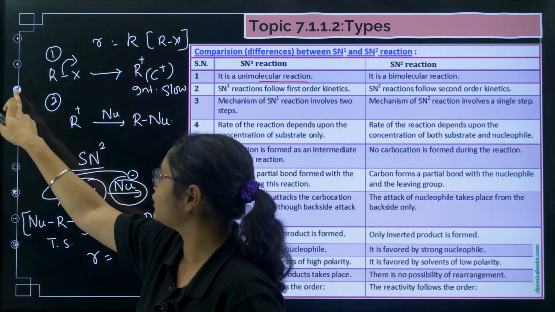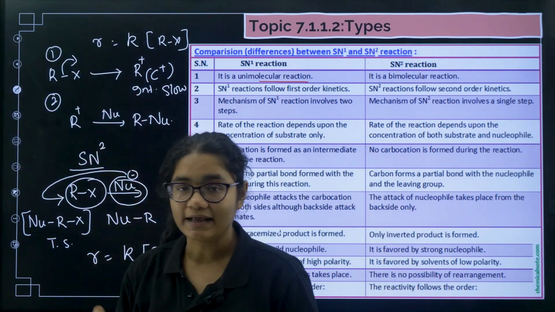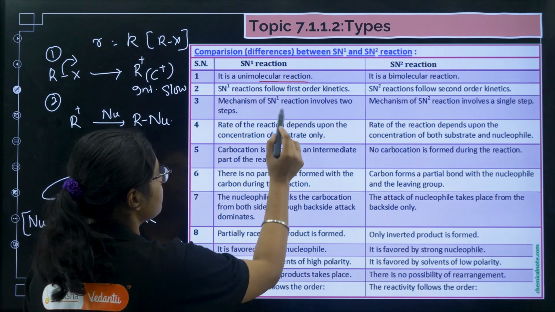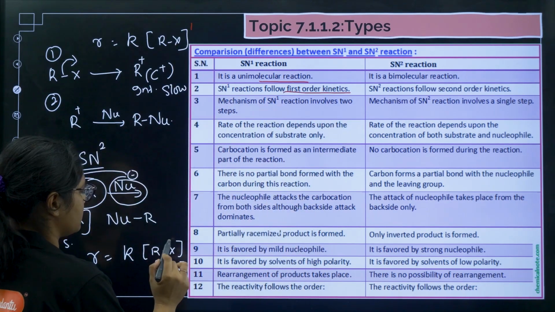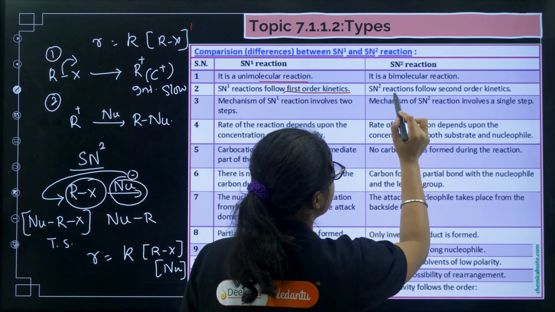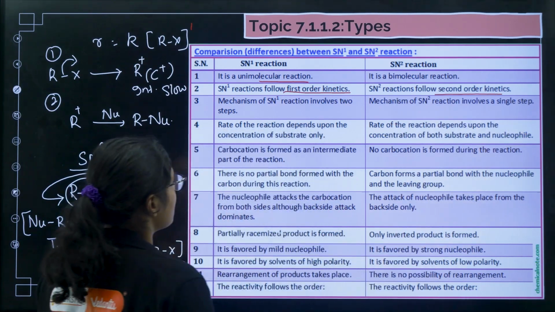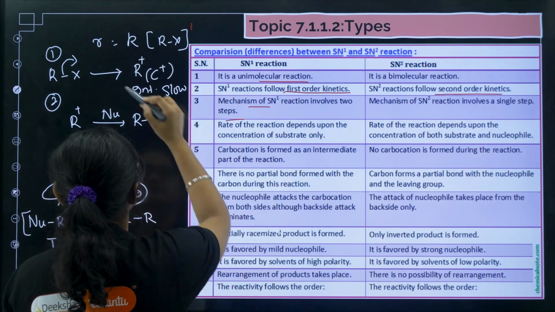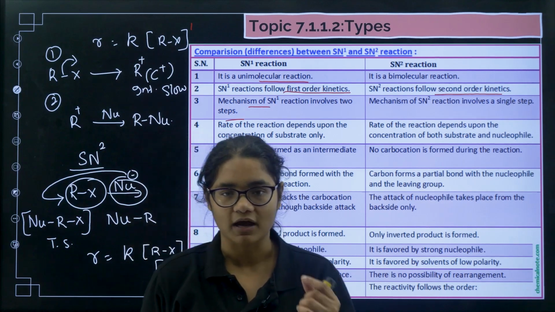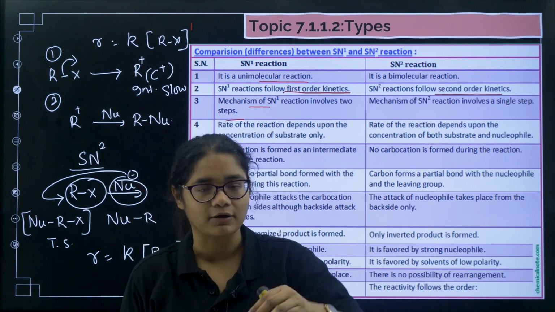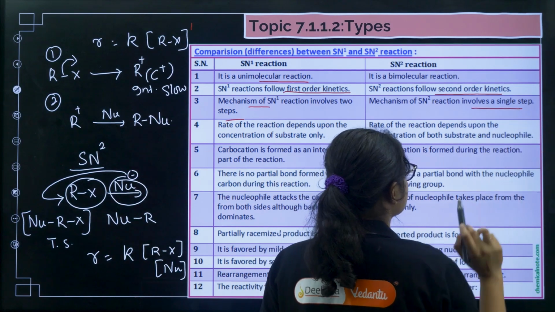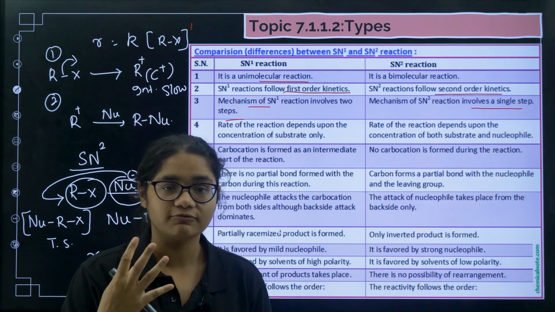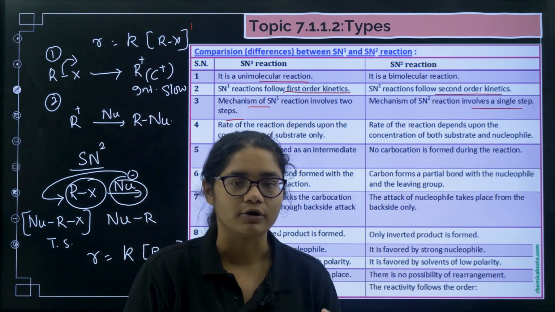this is bimolecular reactions. Next, the second step here follows first order kinetics. So you can see the order will be 1 here and the order will be 2 here. It follows second order kinetics. Now, the mechanism of SN1 involves 2 steps. The first step is formation of carbocation and the second step is attack of nucleophile. And SN2 reaction involves a single step. So a transition state is formed and from this transition state the product is obtained.